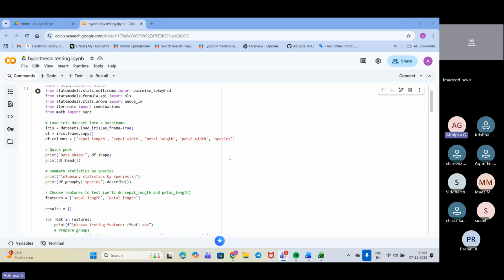So we need to compare each of them. That is, Setosa is compared with Virginica. Next, Setosa is compared with Versicolor. Again, Versicolor is compared with Virginica. Okay, so each of these pairs we have checked, and checked for all of them. Okay, clear? The basic logic of what we are doing up here is understandable.